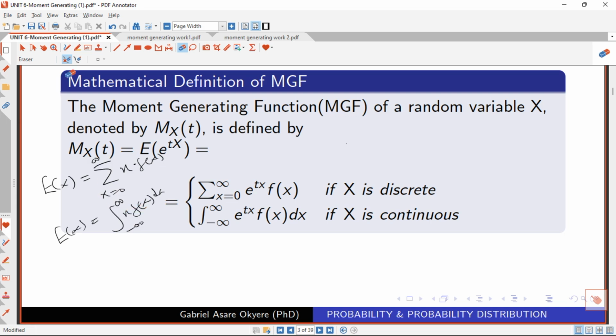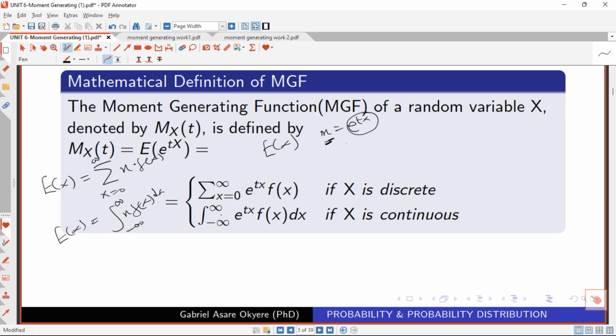So here, the moment is just telling us that for this expectation of x, we want to represent our x to be e raised to the power t of x. So anywhere we see x, we are just going to replace it with e raised to the power t of x, right? And that one will give us the moment generating function, how we generate moment generating functions for both discrete and continuous cases.